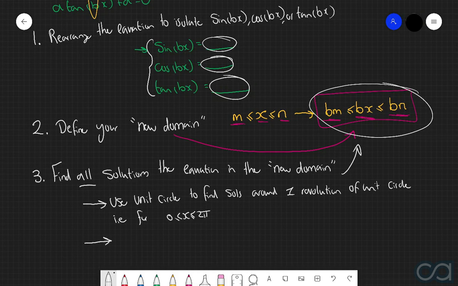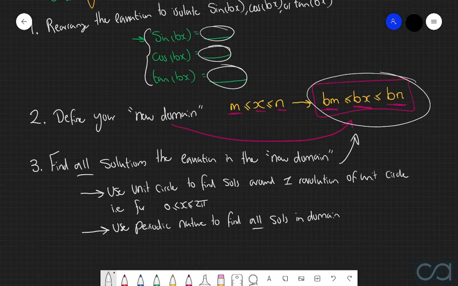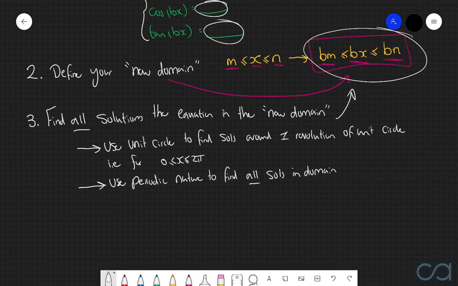And then you are going to use the periodic nature of sine, cos, and tan to find all the solutions in your new domain. And just in case you need a reminder as well, when you're dealing with the sine and cosine functions, that means that you can add or subtract integers of 2 pi, whereas when you're dealing with tan, you can add or subtract integers of pi.